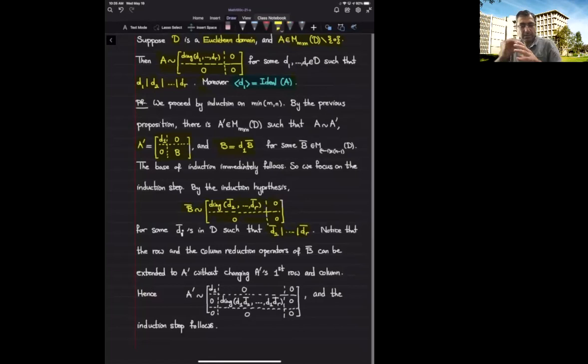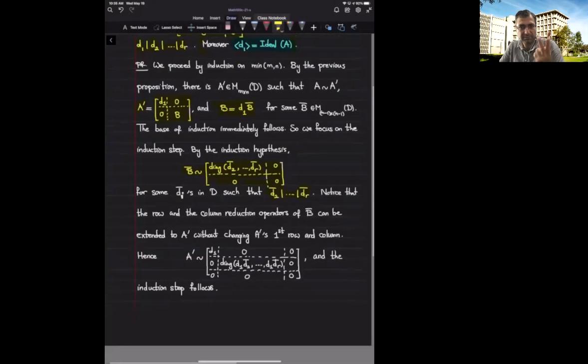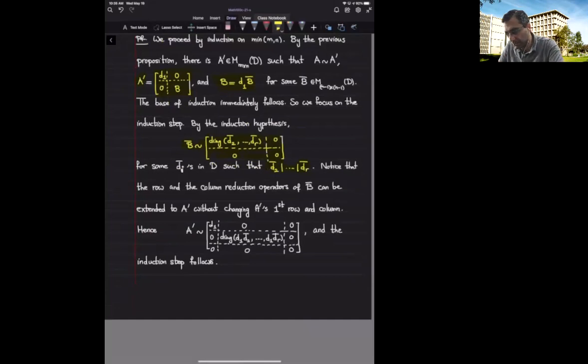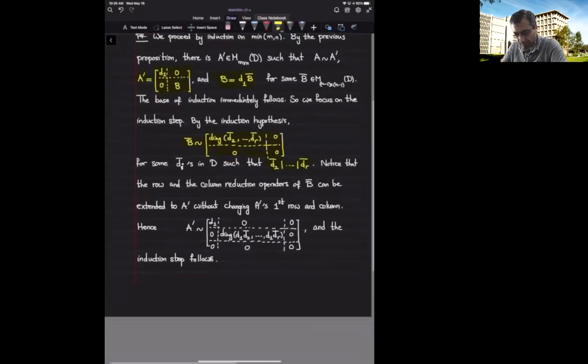Now, if I multiply by D1 all the involved matrices during this process of row reduction and column reduction, the same process works through. Multiplying by D1 commutes with these matrix multiplications, since it is in the center of matrix multiplications. So A prime would be in the same equivalence class with this, and this D1 we do not touch.